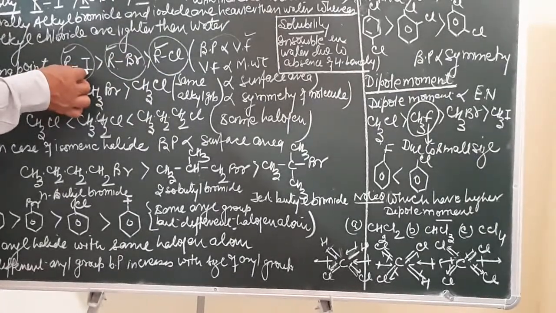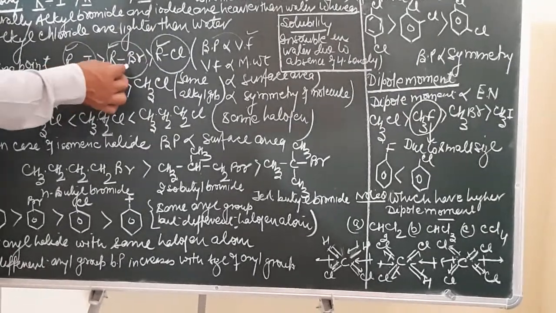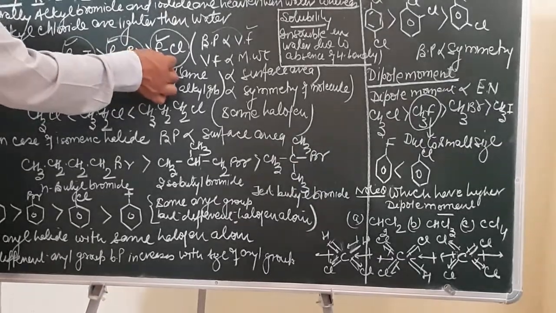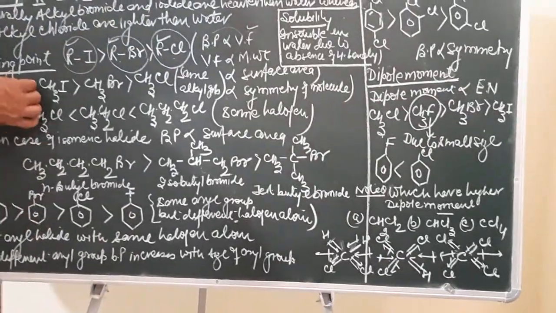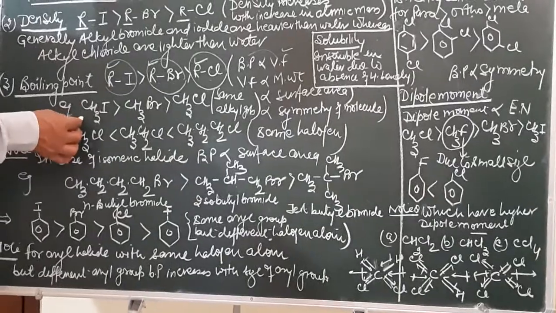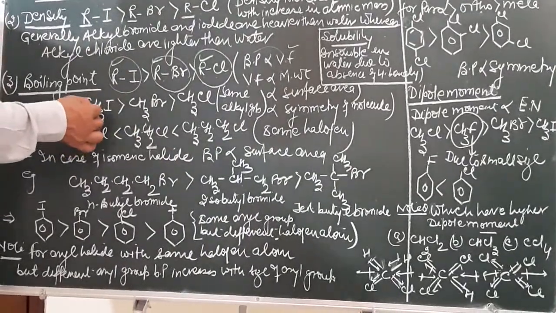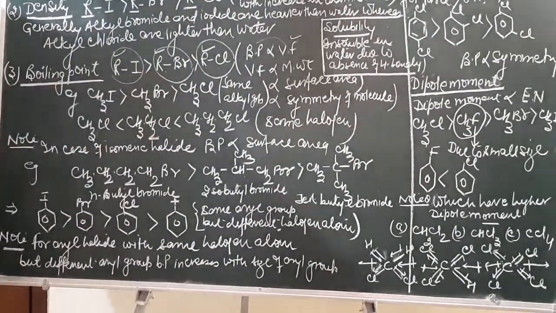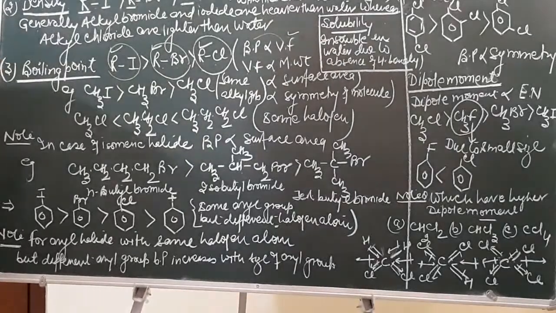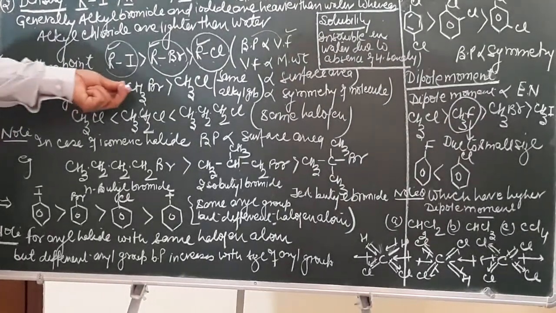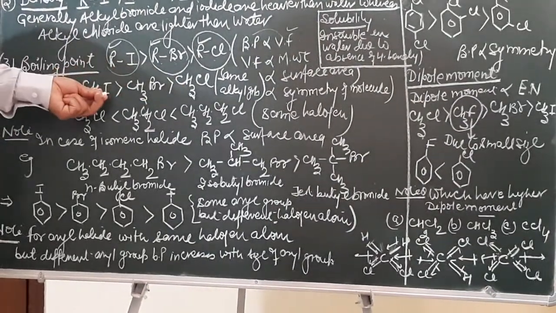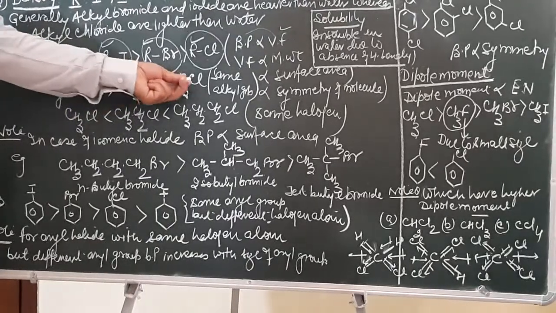Why? Because the molecular mass of the iodo group is more than the bromo group, which is more than the chloro group. As for example, if we are asked to arrange methyl iodide, methyl bromide and methyl chloride in decreasing order of boiling point, here the methyl group is the same, but the molecular mass of iodo is more than bromo, which is more than chloro.